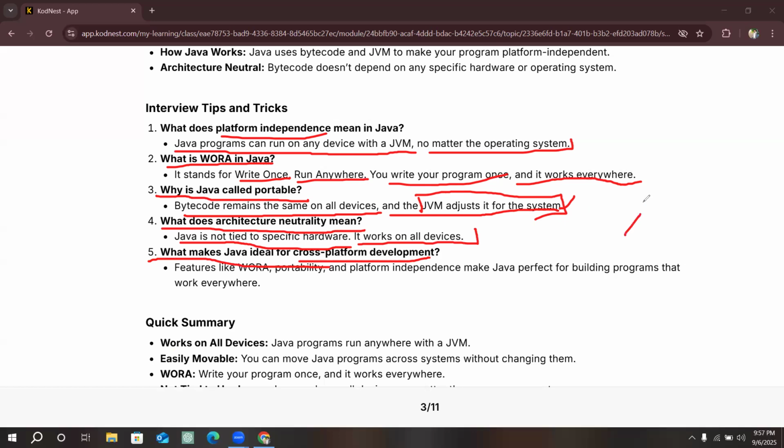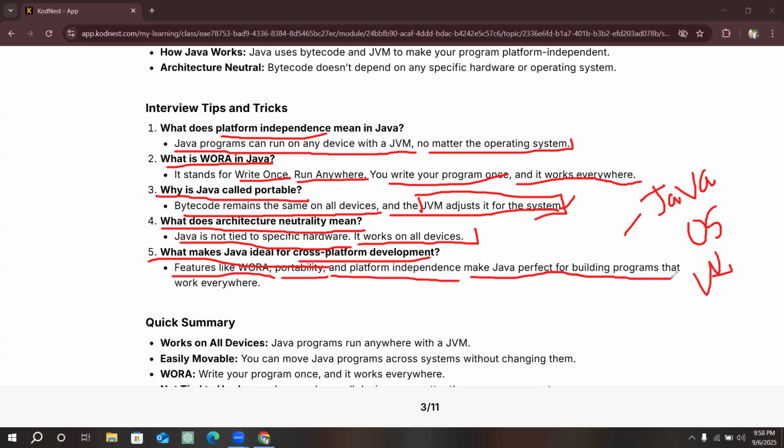See here, if we write the code on one platform, like the Windows operating system, and we try to execute it on another platform, like Android or iOS, the same code works. Features like Aura, portability, and platform independence make Java perfect for building programs that work everywhere. This is cross-platform development.